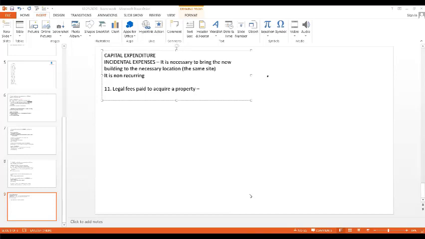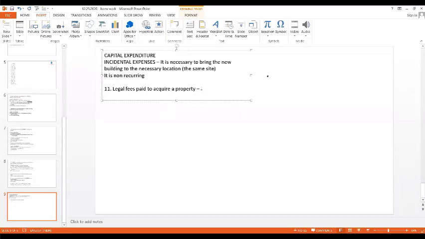Ishri, Nishita, Vikas and Dakshayani have got the perfect answer. Others also have got the answer, like Soumya and Lanchana, but more important is that it is incidental expenses. Why, ma'am? Whenever I'm buying a property, say for example a building or a land, without the advocate's signature I cannot buy the property.